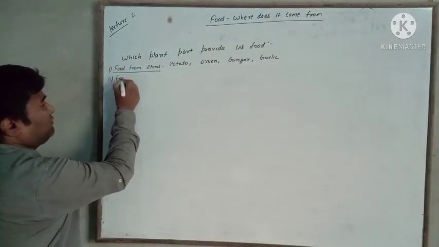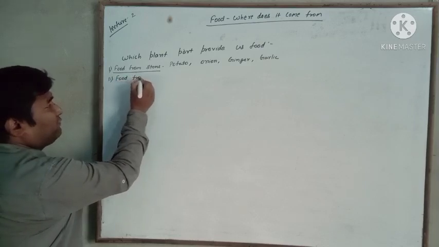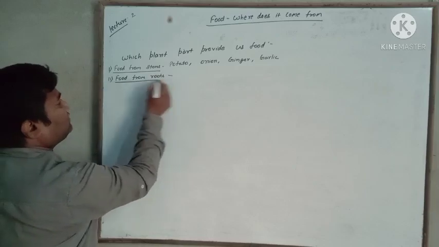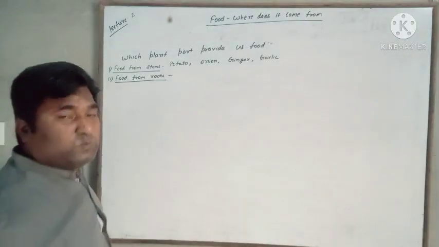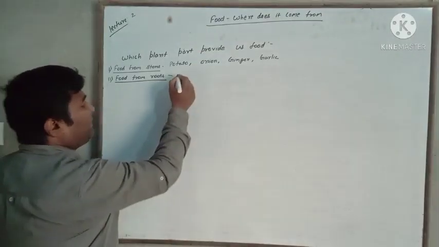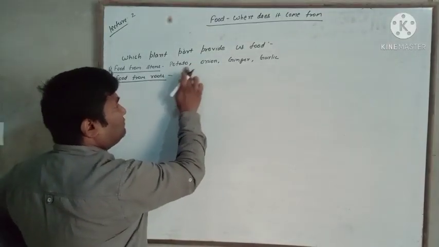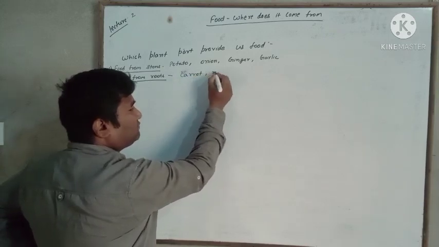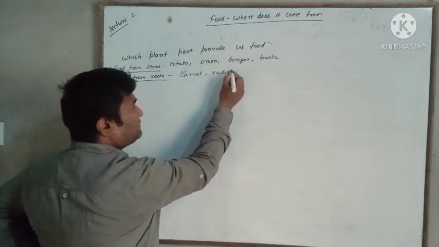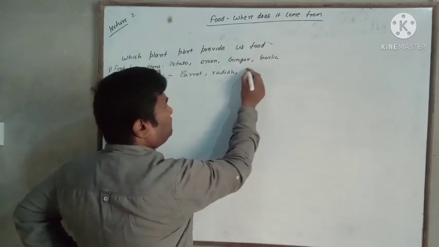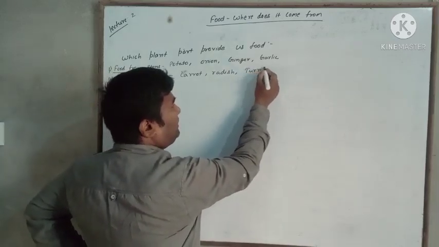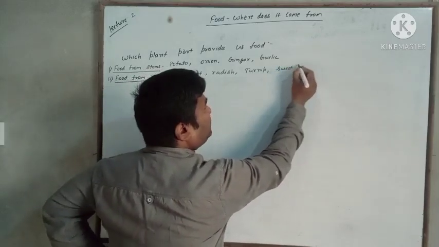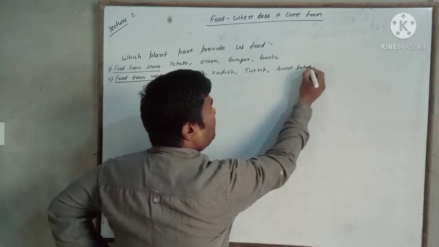Second, food from roots, means plants whose roots are edible: carrot, radish, turnip, and sweet potato.